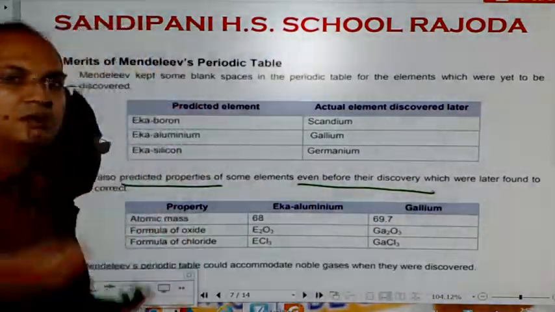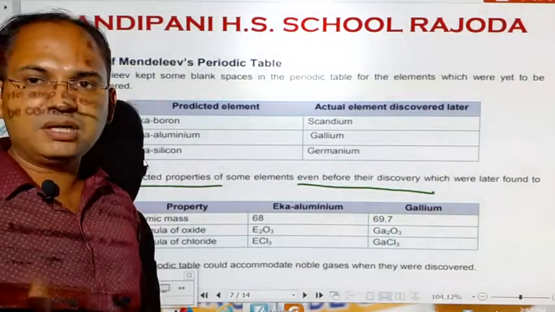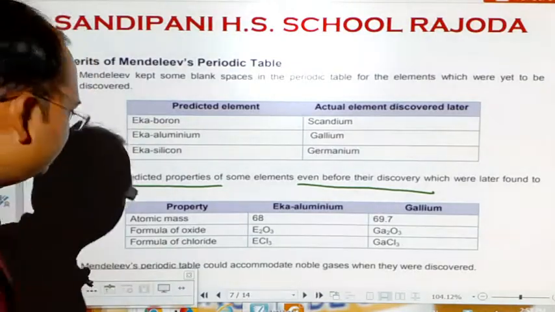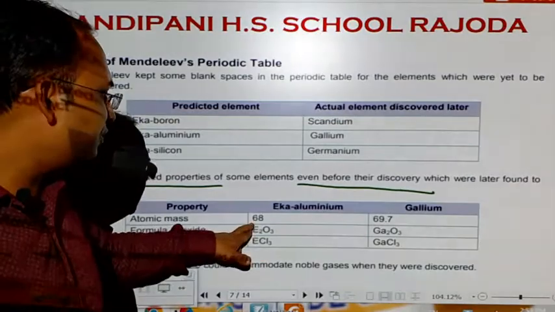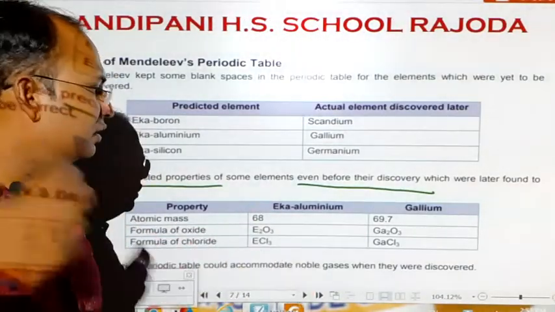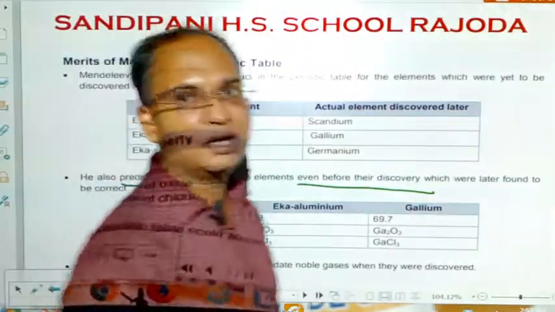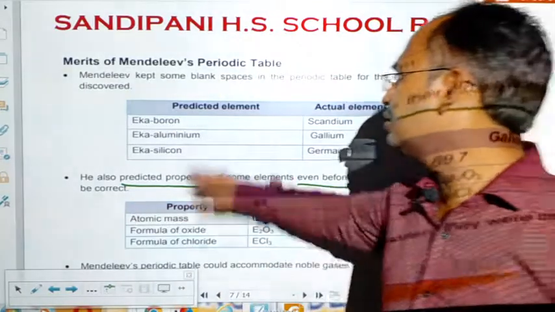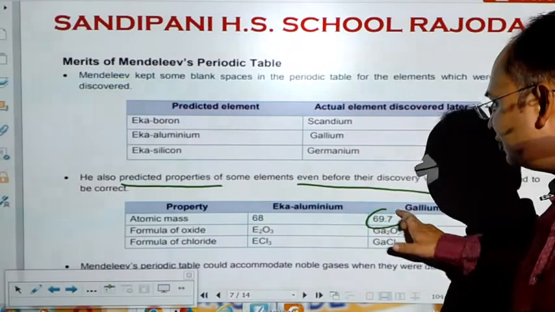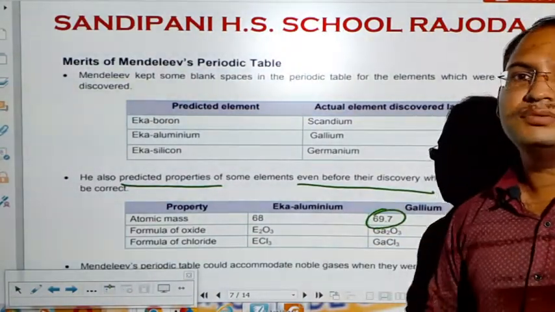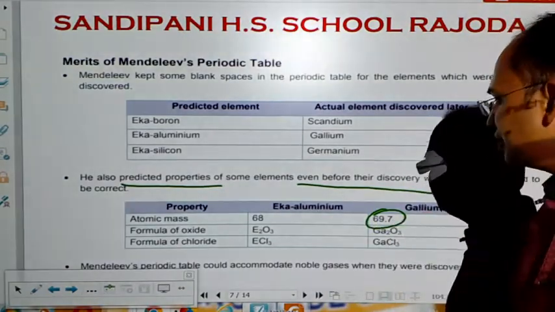It was a very important thing that the elements were not discovered at that time, but Mendeleev told their properties at that time. For example, atomic mass: he proposed the atomic mass 68 for Eka aluminium, and when the element at the place of Eka aluminium, that is gallium, was discovered, its atomic mass was very close to the 68 proposed by Mendeleev, that is 69.7.